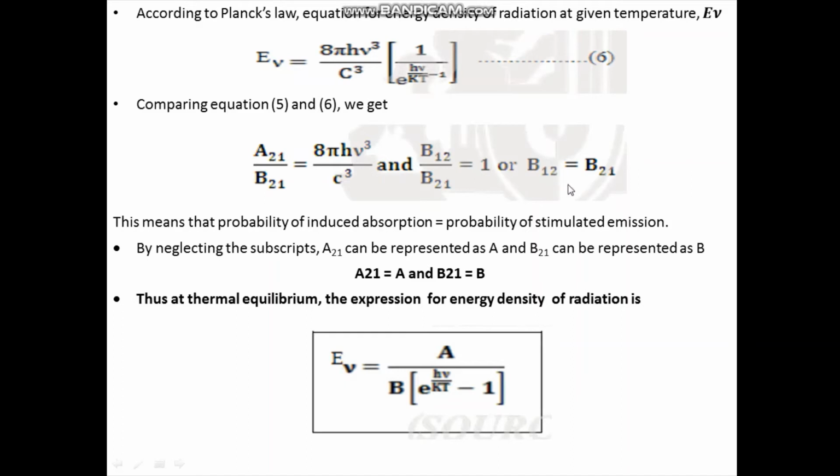So B12 equal to B21 means the probability of induced absorption is equal to the probability of stimulated emission. Now in this equation A21 by B21, neglecting the subscripts, A21 can be represented as A and B21 can be represented as B. So therefore at thermal equilibrium, the expression for energy density of radiation can be written as E nu is equal to A divided by B into exponential h nu by kT minus 1.